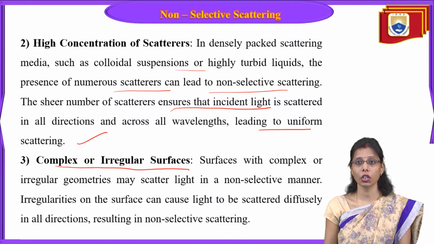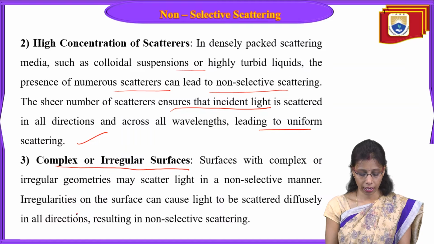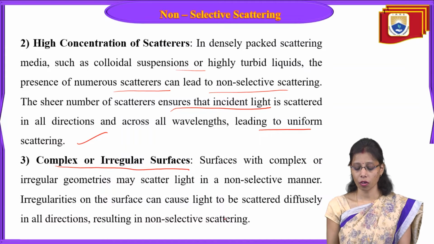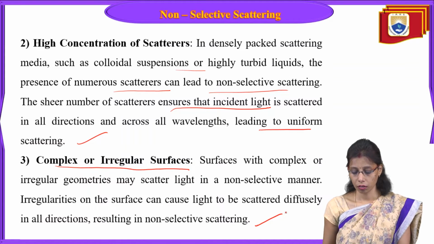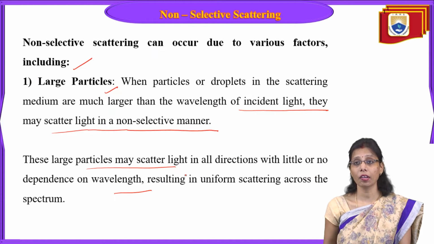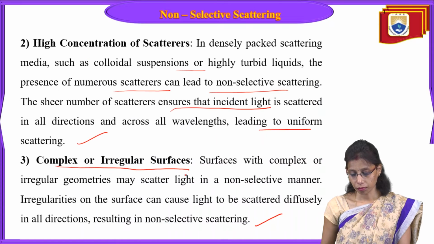Now we have complex or irregular surfaces. Surfaces with complex or irregular geometries may scatter light in a non-selective manner. Irregularities on the surface can cause light to be scattered diffusely in all directions, resulting in non-selective scattering. These are some examples of why the scattering mechanism happens.